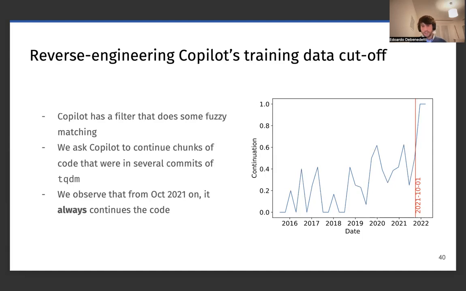But after a certain date, in particular October 2021, Copilot is always repeating the code without any issues, suggesting that the filter is not kicking in anymore. While it was only sometimes kicking in before, so we cannot really use it for reliable membership inference, the fact that it never kicks in after a given date suggests that everything after that date is not part of the training set and thus is not filtered out.